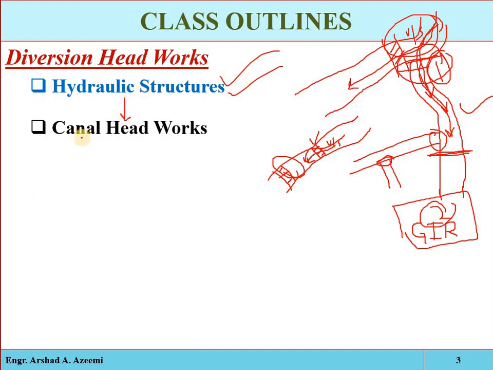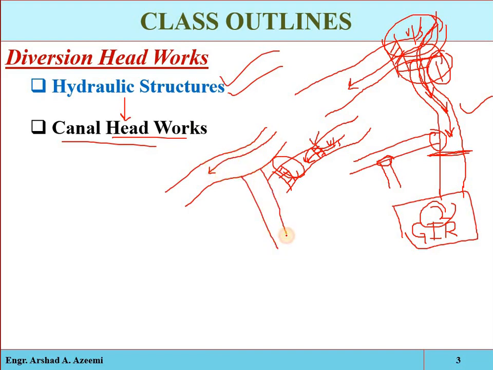These are just some special types of hydraulic structures, we can say. See, canal headworks, for example: if this is a natural river or natural stream or natural lake, suppose at this point we have to take out a canal, we have to construct a canal. So this point is called the head point, the canal head point. This is called the off-taking point of the canal. This is the starting point of the canal.